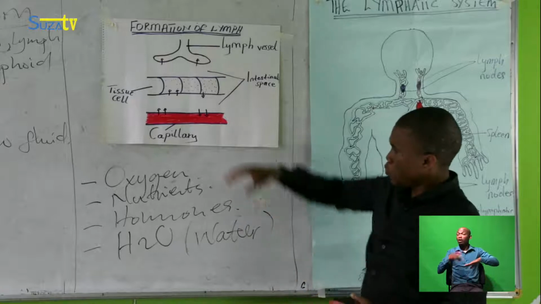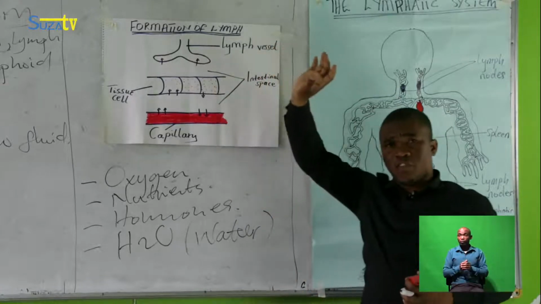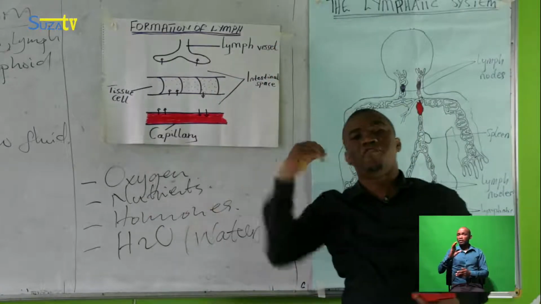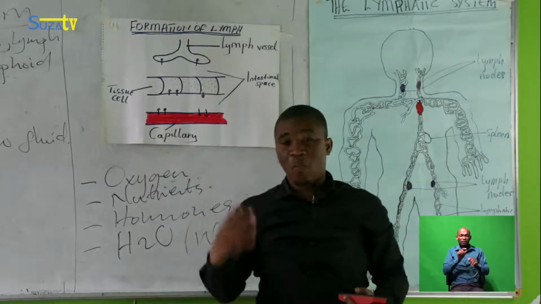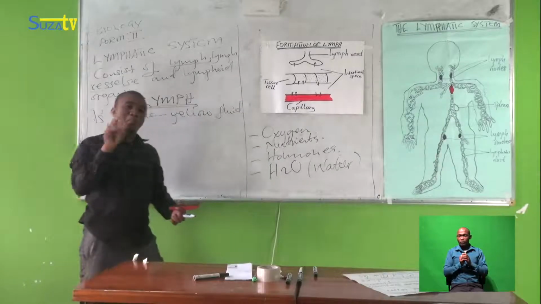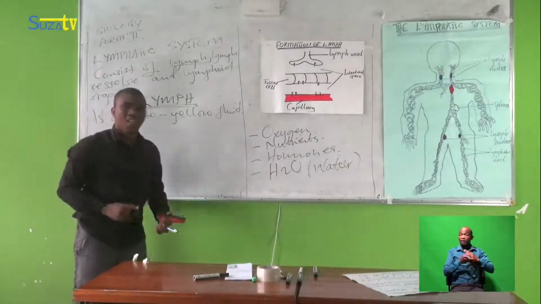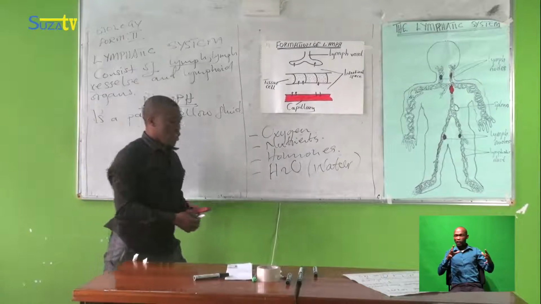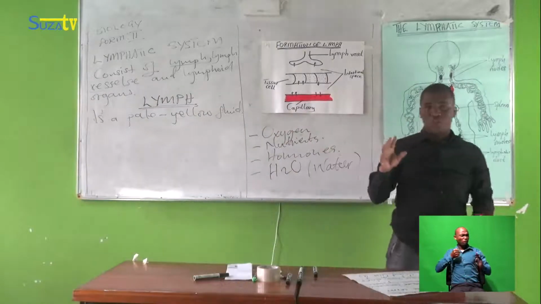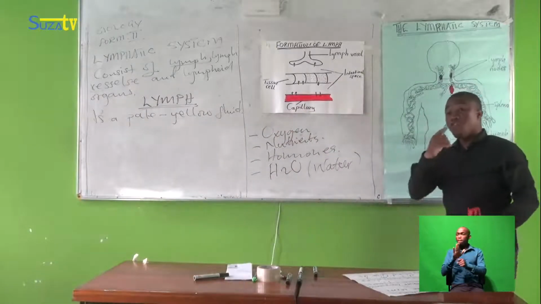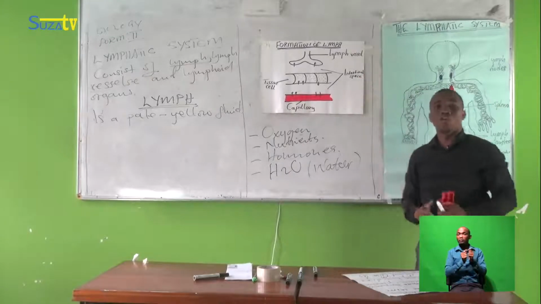Okay. What are the characteristics of this capillary? They are very narrow. If the capillaries are narrow, the pressure of the blood passing through this area will be higher. This pressure will force more substances to diffuse out of the blood.